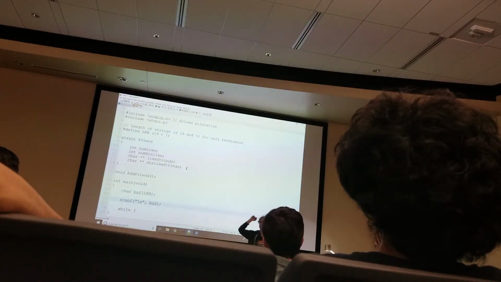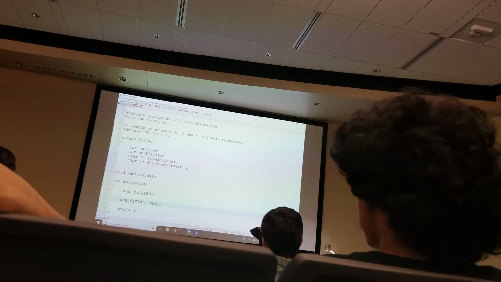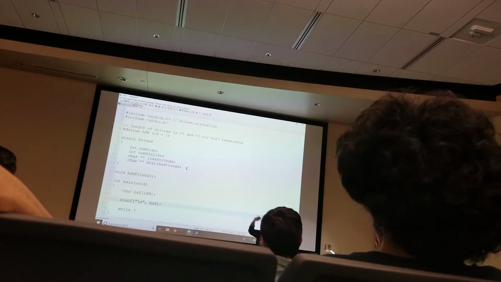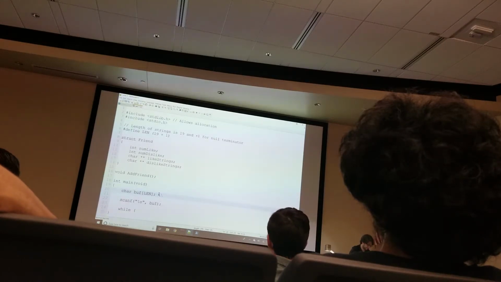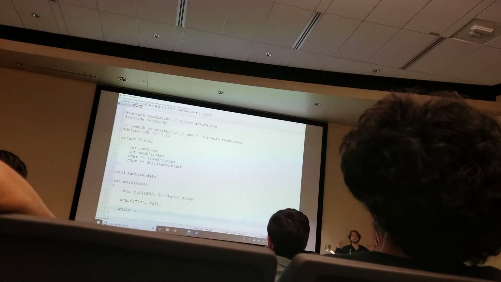Yeah, there's a question here? Should buff be char star? So I'm doing this statically because I'm trying to show both static and dynamic memory. So this is a static array. There we go, static array. And I'm going to also be creating a dynamic array as well. So how would I check to see if this is equal to the done string?